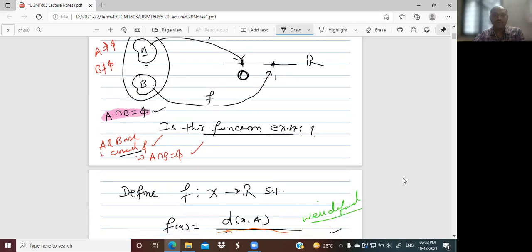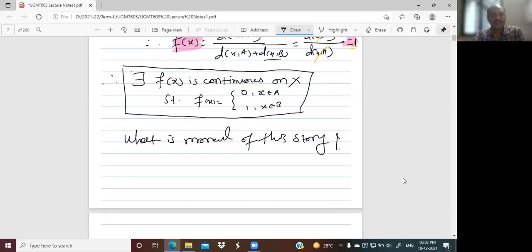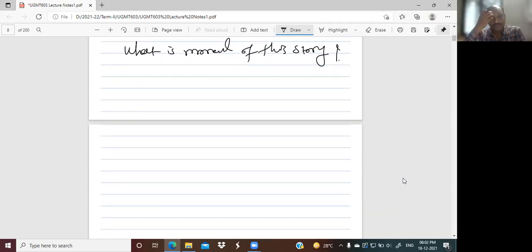Very good. Now I will define and write here the moral. Let (X,d) be a metric space.